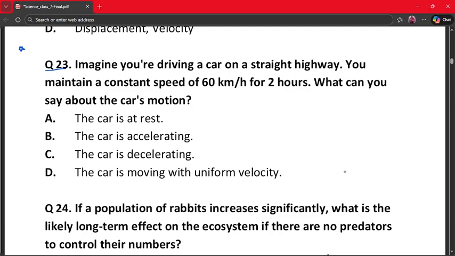Here, the correct answer is option number D, because constant speed in a straight line means uniform velocity, and distance covered is equal in equal time. There is no acceleration. So option D is the best and correct answer.